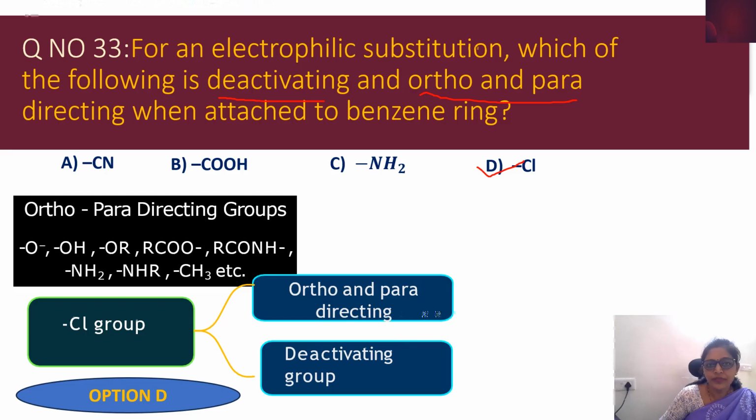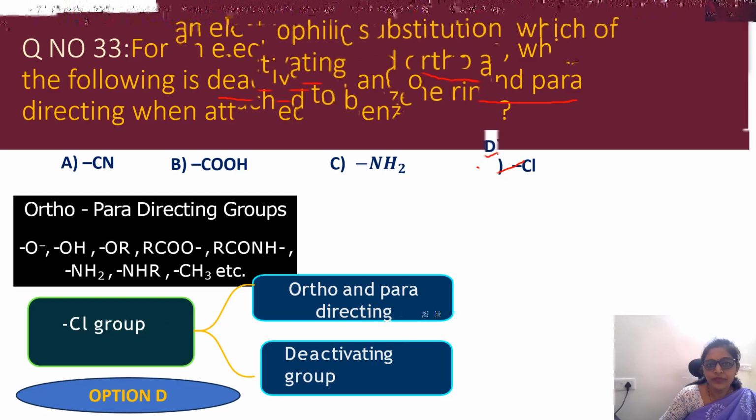Coming to question number 41. Addition of HBr to 2-methyl propene in presence of benzoyl peroxide gives. Okay, so hydrogen bromide in presence of peroxide. Already we have discussed the addition of hydrogen bromide. In absence of peroxide, we follow Markovnikov's rule.